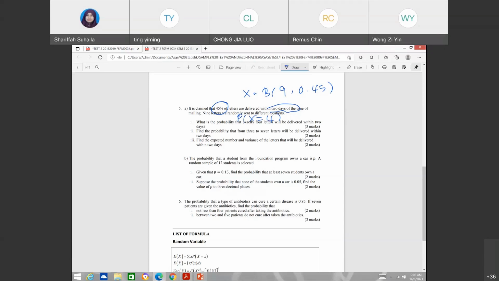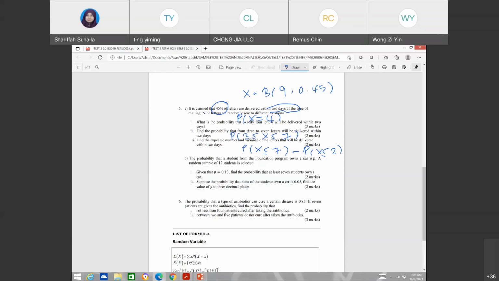Next, find the probability that from 3 to 7. So that means you want to solve probability X less than or equal to 7. Again, read from your stats table. What you want to find is 3, 4, 5, 6, 7. So probability X less than or equal to 7 minus probability X less than or equal to 2. Then you get 3, 4, 5, 6, 7. Markah dia tak banyak sangat, 2 markah je. Maksudnya kamu dapat bentuk dia macam mana, method, and then you answer lah.